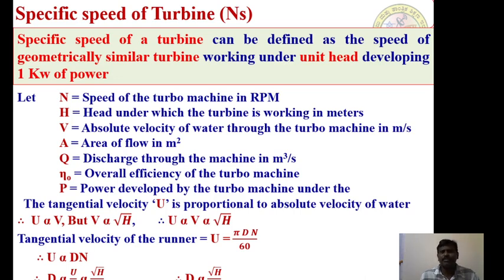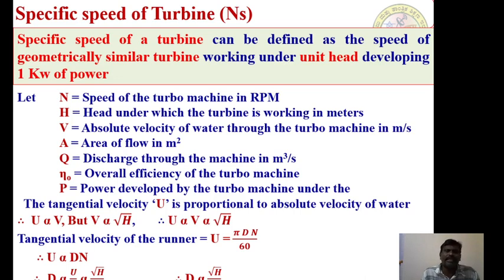Therefore, the specific speed of a turbine can be defined as the speed of a geometrically similar turbine which is working under unit head developing 1 kilowatt of power. Very important concept. When the head on the turbine is 1 meter and the power developed by the turbine is 1 kilowatt, under that situation, the speed at which the turbo machine is running is called the specific speed of a turbine. And we are talking about a geometrically similar turbine.